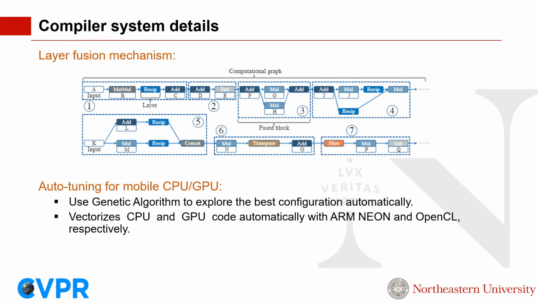For the auto-tuning part, DNN model execution usually involves many performance-critical tuning parameters, such as data placement on GPU memory, matrix tiling sizes, and loop unrolling factors. The best suited configuration of these parameters is hard to determine manually. In NPAS, our compiler incorporates auto-tuning as other DNN inference frameworks, such as TVM. To facilitate an efficient auto-tuning process, we utilize the genetic algorithm to explore the best configuration automatically, which makes it possible to return the latency measurement to our search process.